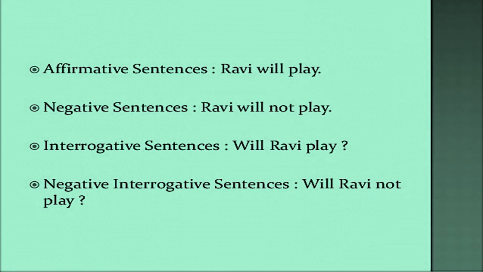In affirmative sentences, one example, Ravi will play. In negative sentences, Ravi will not play. In interrogative sentences, will Ravi play? And in negative interrogative sentences, will Ravi not play?